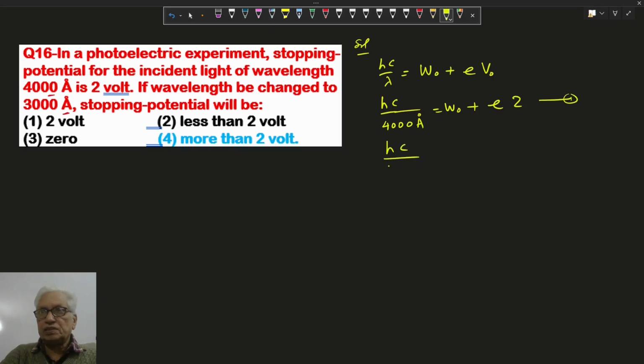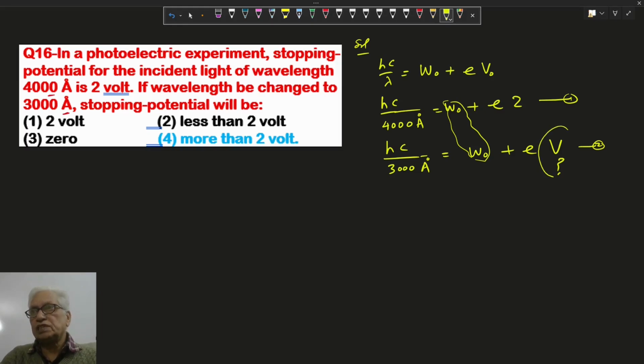Now hc upon 3000 angstrom equals the work function, which remains the same, plus e into V, where V is the unknown stopping voltage. Because the work function remains the same for the same material, and hc and e are also the same, if we reduce the wavelength then the energy increases. So the stopping voltage must increase, meaning it should be more than 2 volts. It means option 4 is correct.